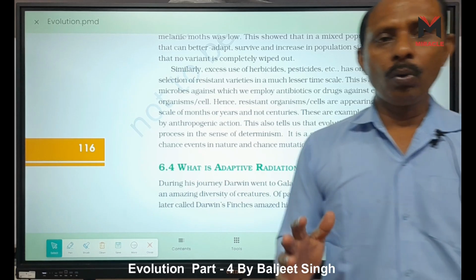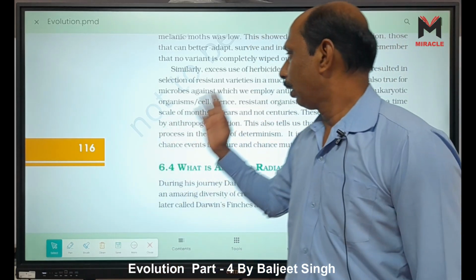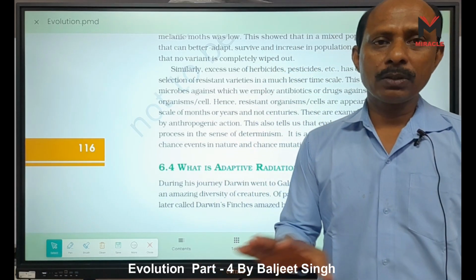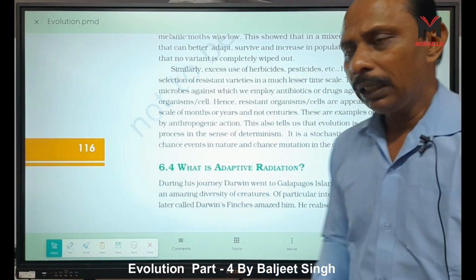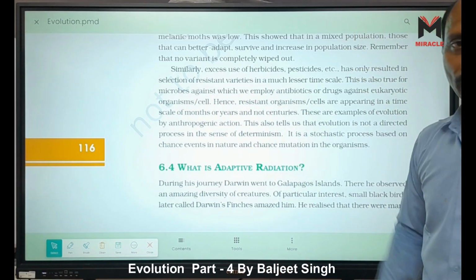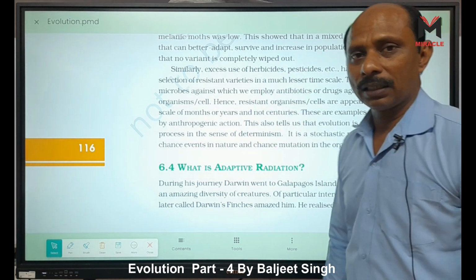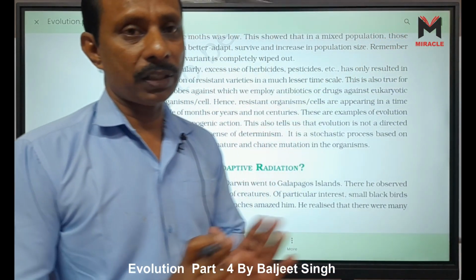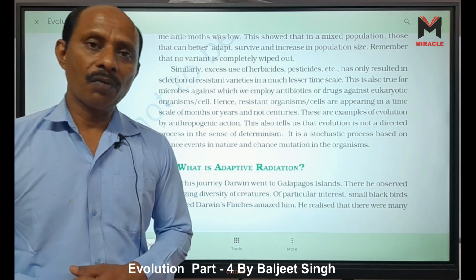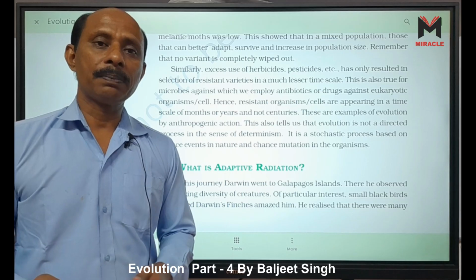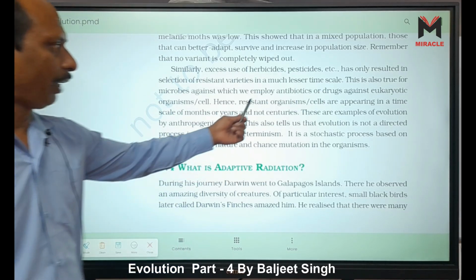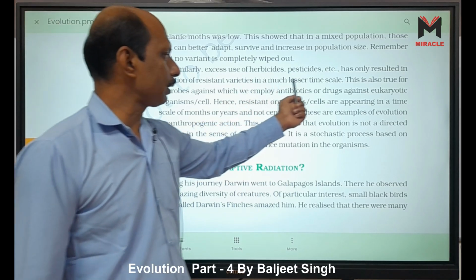Organisms which have no resistance against the pesticides died. That means after that, what happens? No competition is there. Only the pests which have the resistant variety against the pesticides reproduce faster, because now they have no competition, no struggle for existence, no intraspecific struggle. So they evolve very fast.